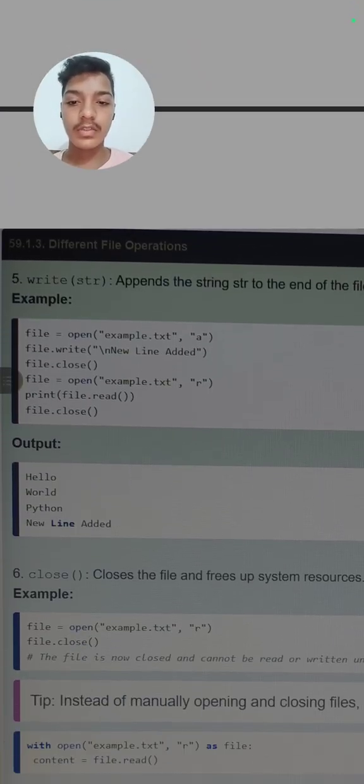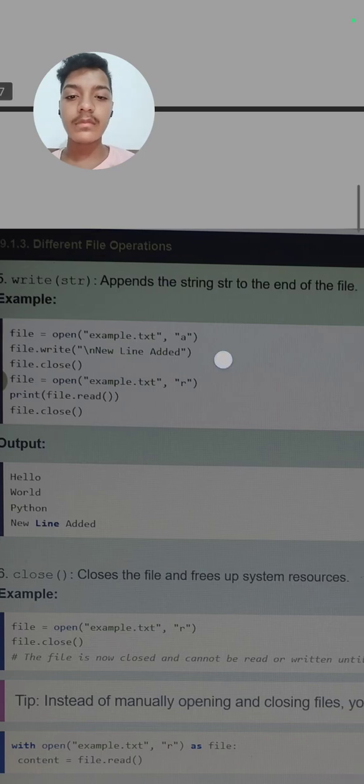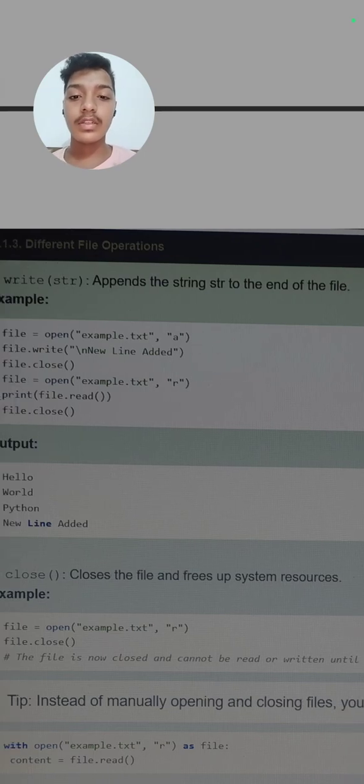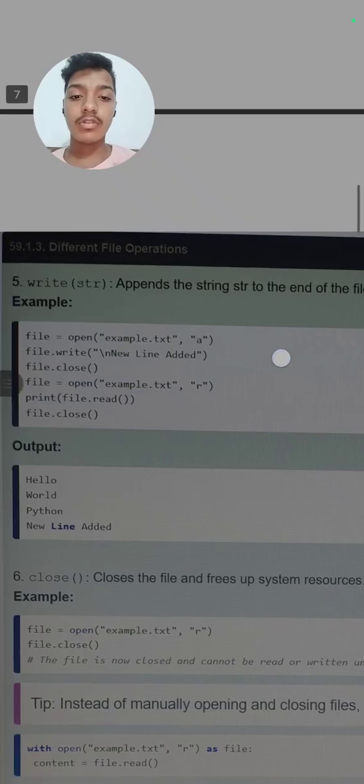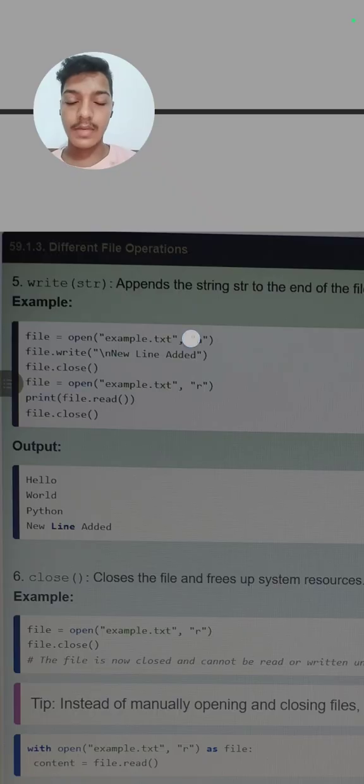The next operation is the write operation. As we have read, append will add the string to the end of the file. When you want to add any data, it will go to the end of that file. So file is equal to open example.txt, comma, a, because now we want to use the append method. We write file.write, new line added, then we close our file. In append mode we can append anything, but it will go to the end of the file.